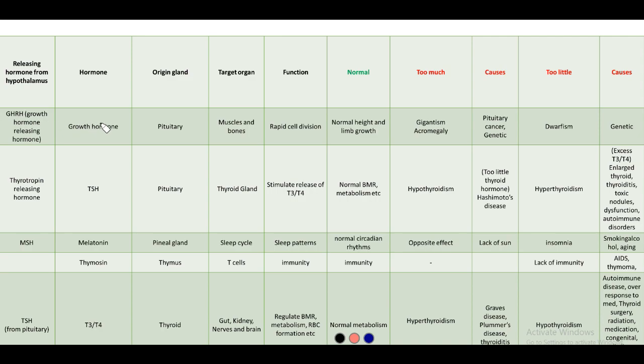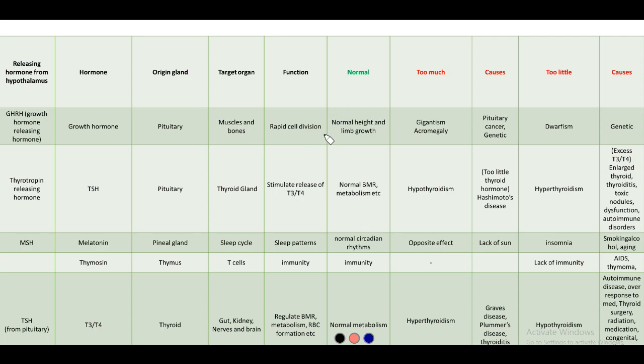So here first we have growth hormone. Growth hormone is secreted by the pituitary gland, that is by the anterior pituitary, and the releasing hormone from the hypothalamus that is responsible for its release is growth hormone releasing hormone. The target organs are muscles and bones. It targets those and helps in rapid cell division, which helps the muscles and bones to grow.